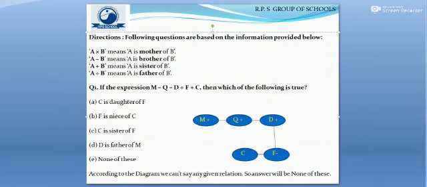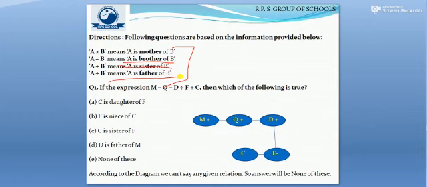So dear children, let us see one first example on the coded relationship. Here, as a note, a direction is given, and we need to read it and follow it. The following questions are based on the information provided below. See what kind of relations are given here. A multiplied B means A is mother of B. A minus B means A is brother of B. A plus B means A is sister of B. A divided B means A is father of B.